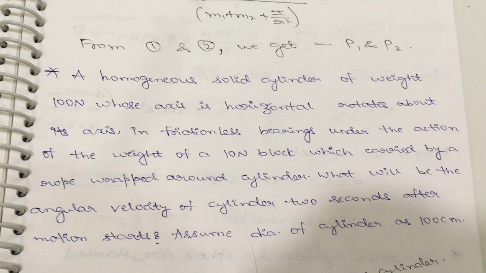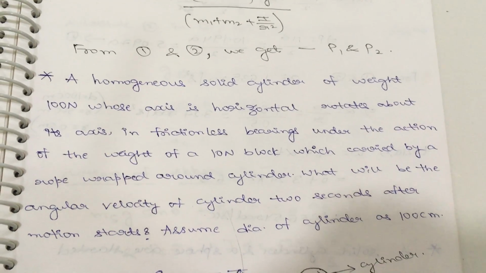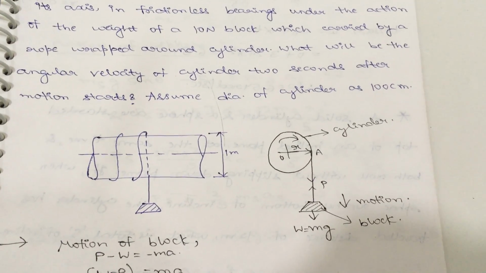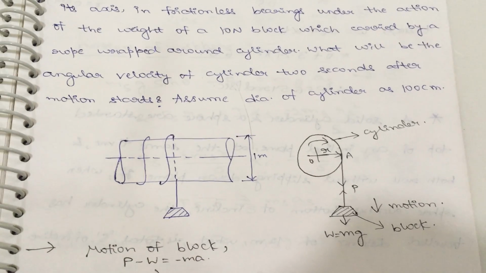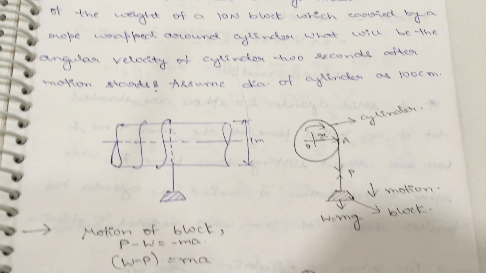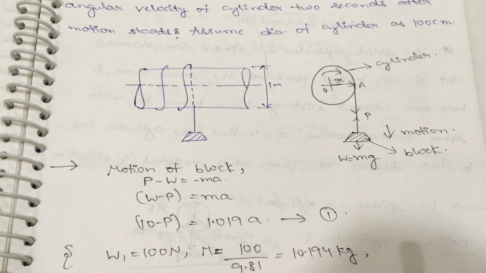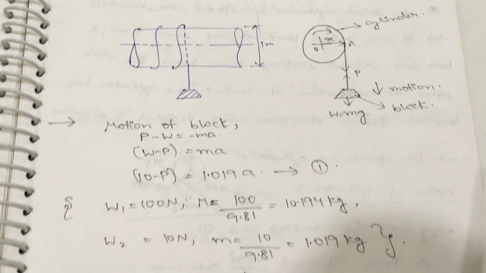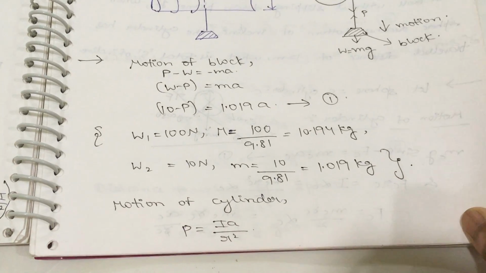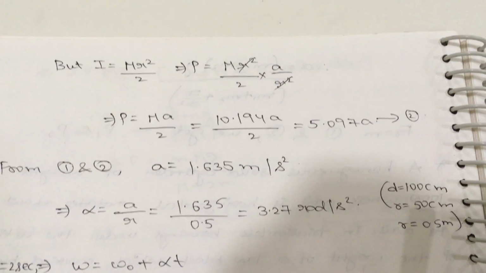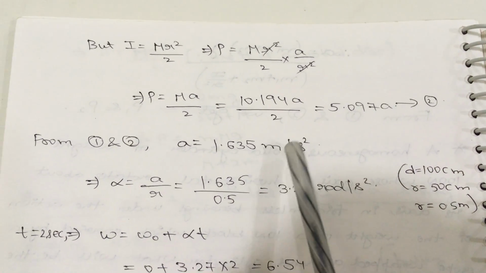Once again see the problem. This is the problem and this is the diagram. This belongs to the first type of motion of the body. By considering the motion of the block, you get one equation. Next, by considering the motion of the cylinder, you get one more equation. By solving the two equations, you get the acceleration value.